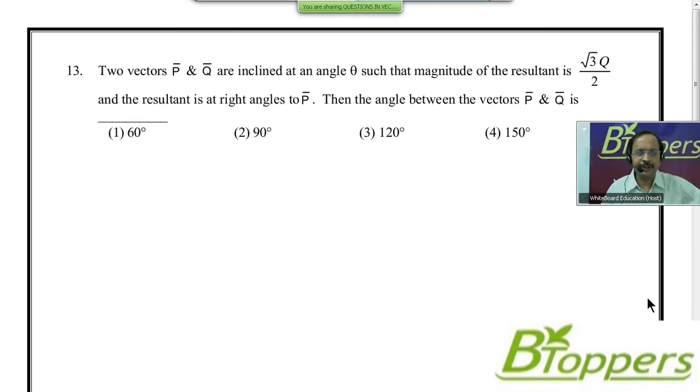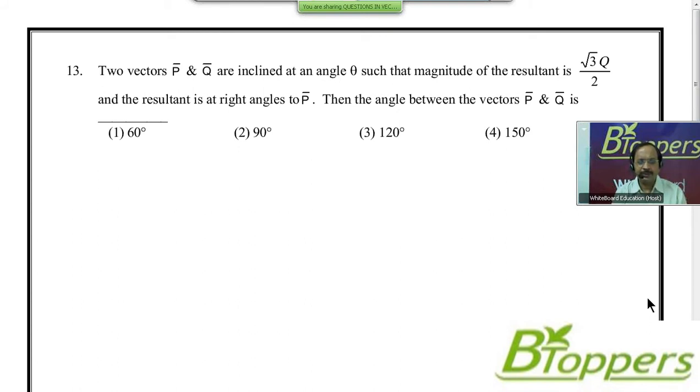See the question number 13. Two vectors P bar and Q bar are inclined at an angle theta such that the magnitude of the resultant is Q into root 3 by 2 and the resultant is at right angles to P bar. The angle between P bar and Q bar is, there are 4 options.